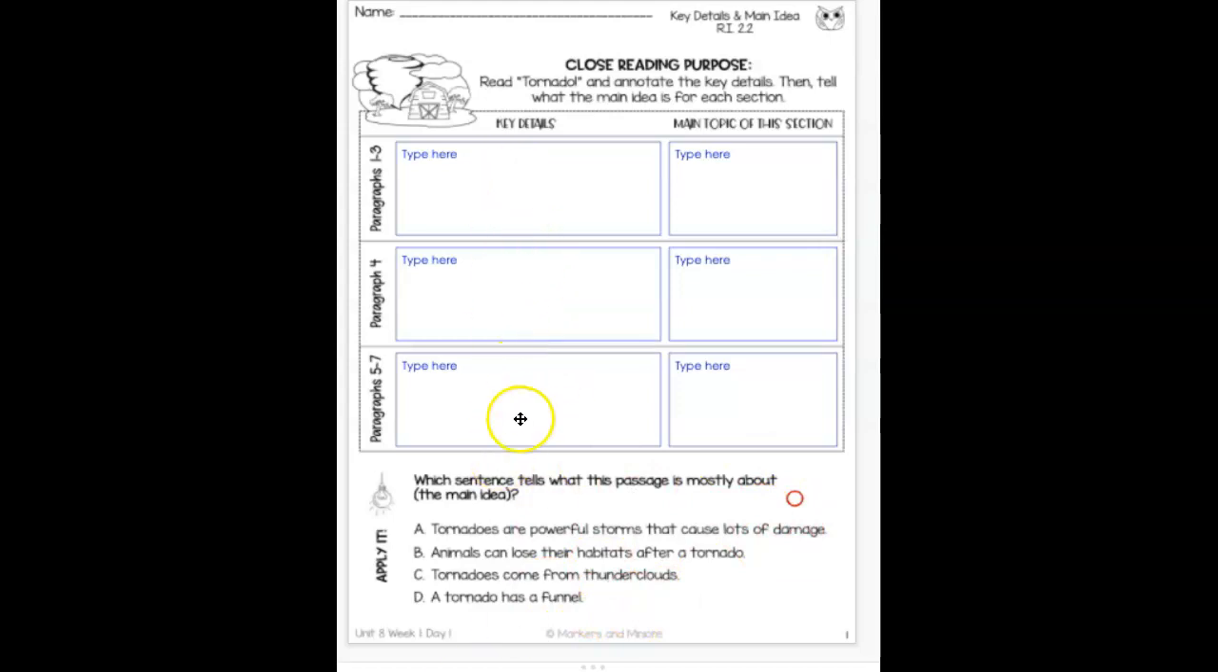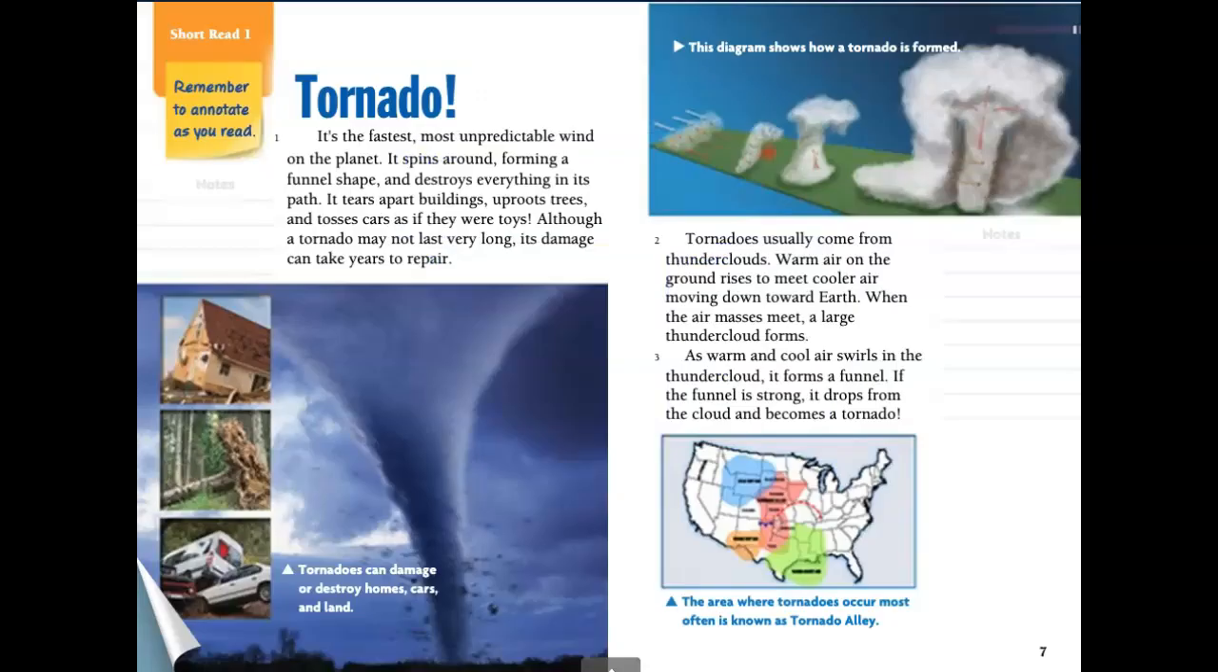So we're going to put the key details here, so you can annotate here or you can do both. To save some time, we're just going to write our key details here, and then we're going to take our key details and come up with the main topic of that particular section. So let's go ahead and look at paragraphs 1 to 3, and then we are going to do that together. Before I jump in and read, remember, good readers ask questions before they read, during, that's when we're annotating, and after, when we answer those questions. So we're going to do all 3 of those things.